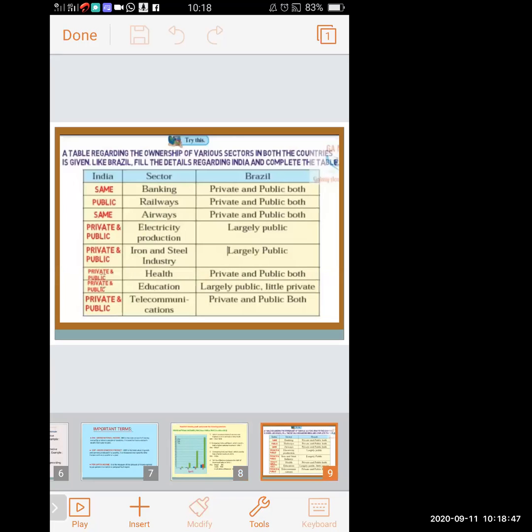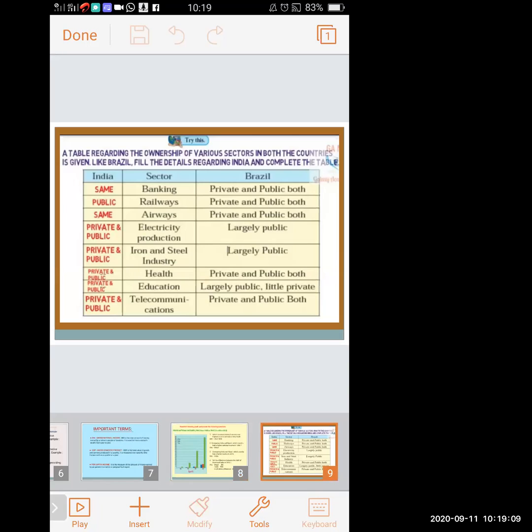Now next we will see, a table is given. We know that there are two sectors, public sector and private sector. Public sector is run by the government and private sector is run by the owner or some individual person.